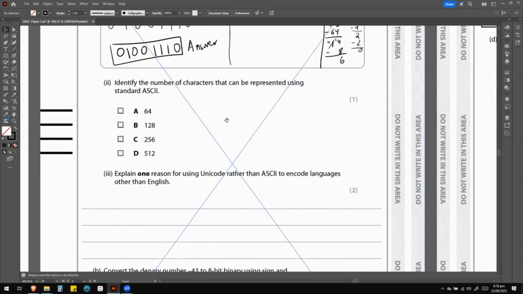Let's move on from here. It says identify the number of characters that can be represented using standard ASCII. Okay, so pause the video, come back for the answer.